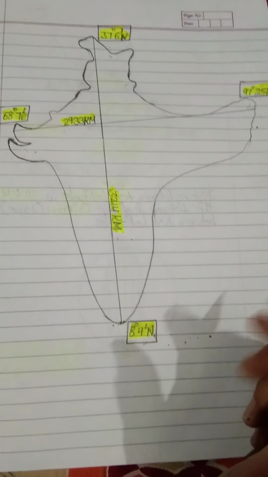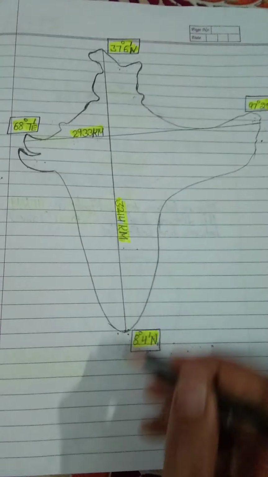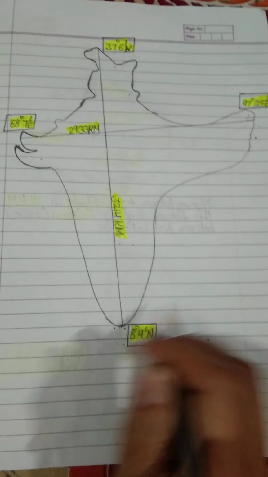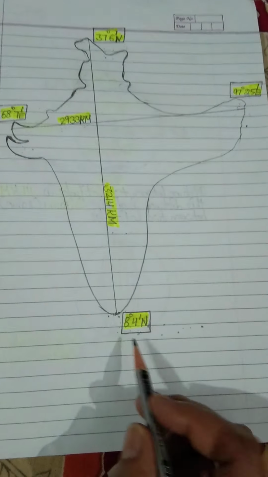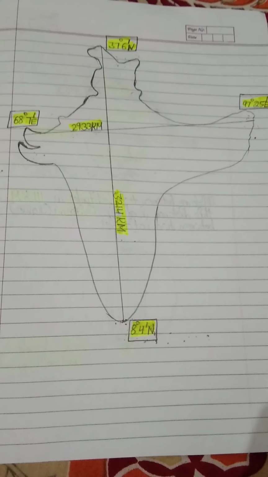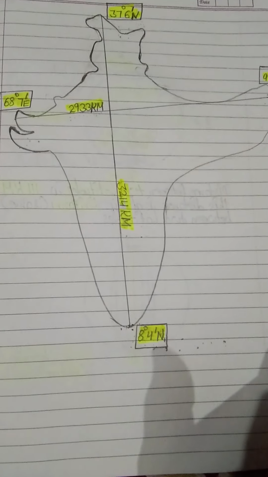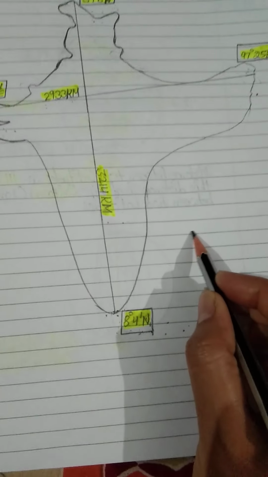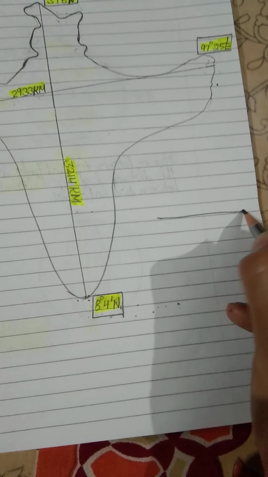Now a question arises in your mind: ma'am, this is the south direction, this is our north direction, so why are we writing both of these numbers as north? Students, the main reason is that our India lies in the northern hemisphere. As I have told you earlier, the central line is 0 degree latitude.